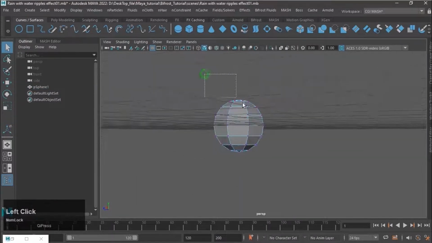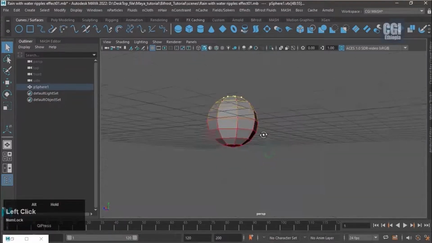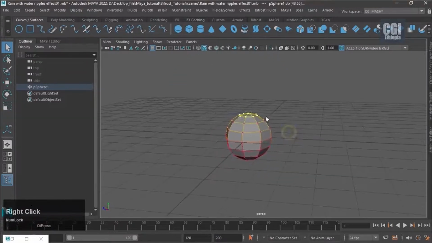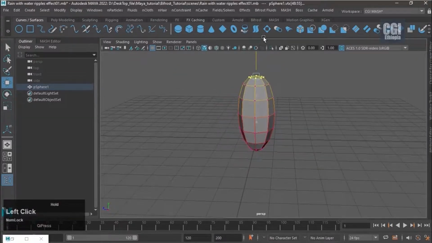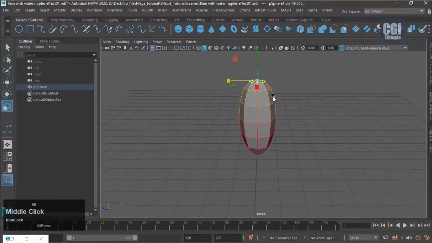Next, select the upper vertex this way. Press B to turn soft select mode on. B and left-click to adjust the brush size. Press W. Drag it up a bit. Press R, adjust the scale to look like this.